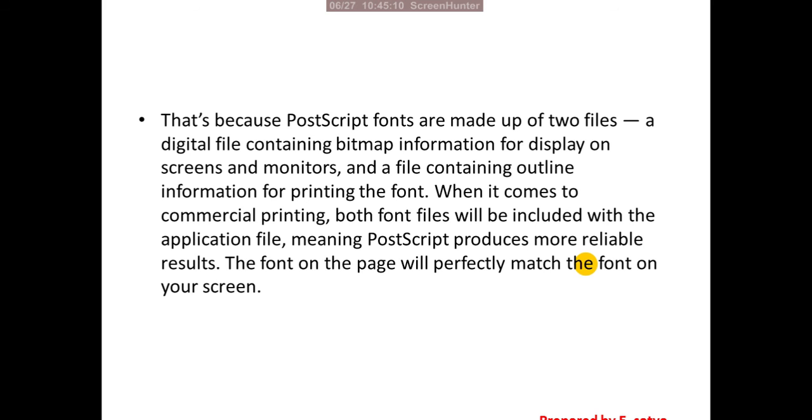So it has both, for monitors and screens and for printing also. That is the reason we widely use PostScript fonts for commercial printing.